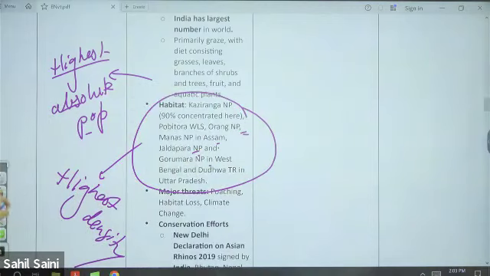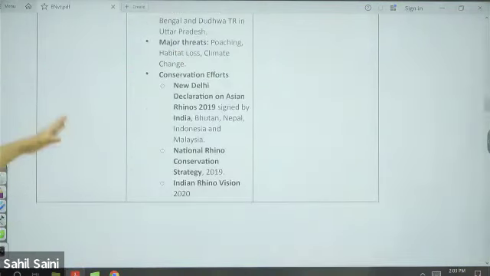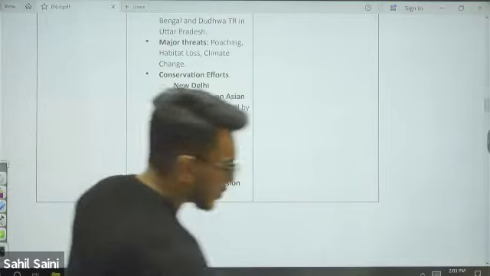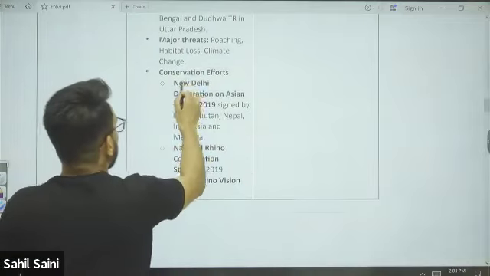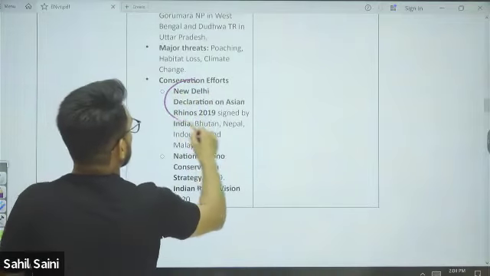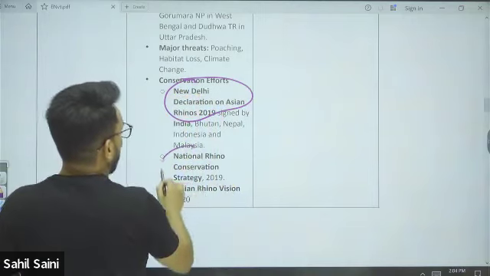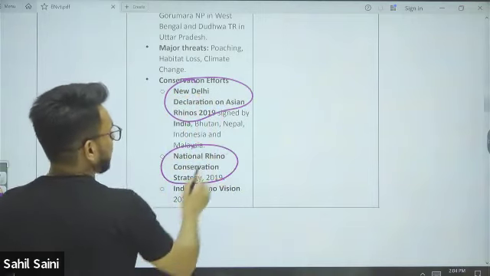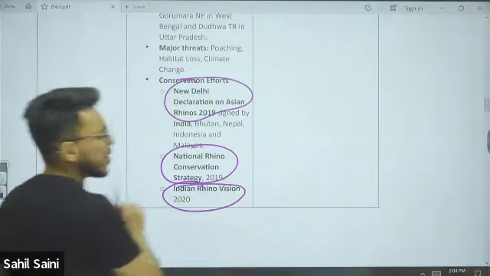Now, India has also signed the New Delhi Declaration on Asian Rhino. There is also the New Delhi Declaration on Asian Rhino 2019, the National Rhino Conservation Strategy 2019, and the Indian Rhino Vision 2020.